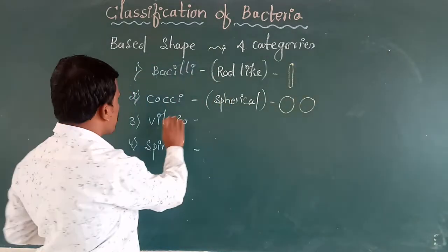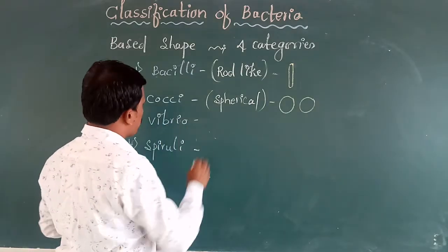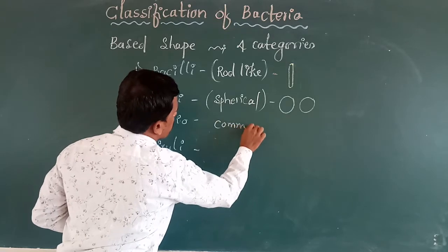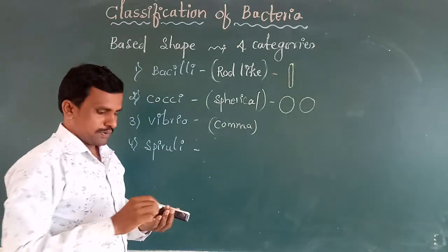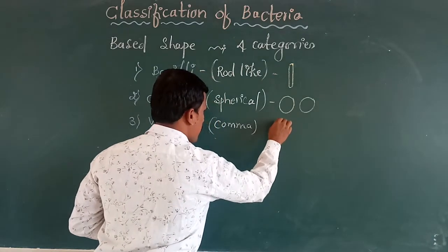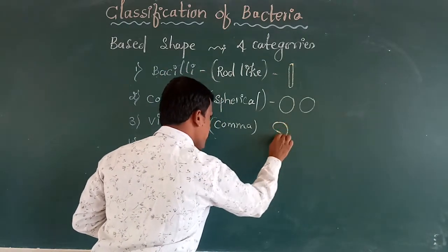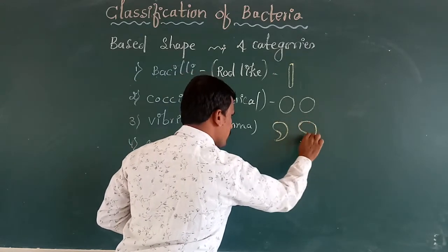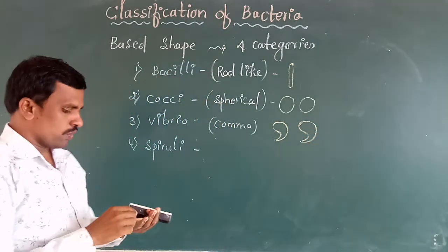Next, vibrio. Vibrio are comma-shaped bacteria. Comma-shaped bacteria are called vibrio.